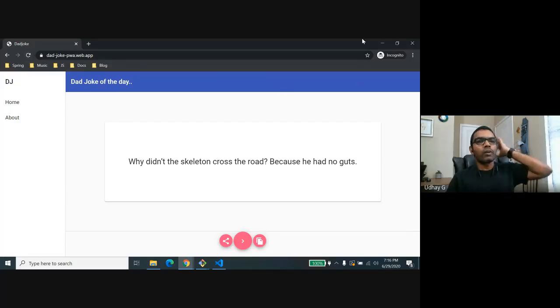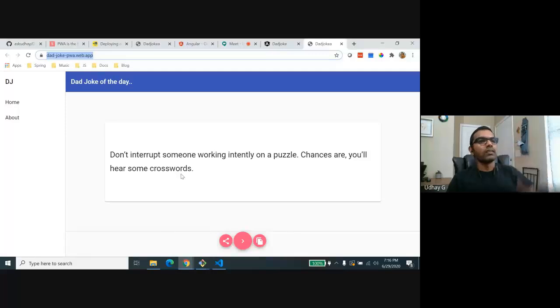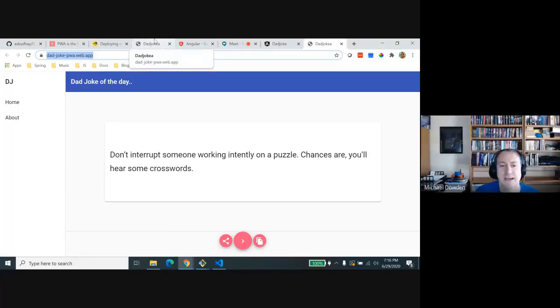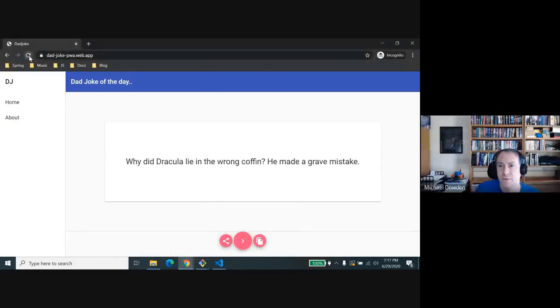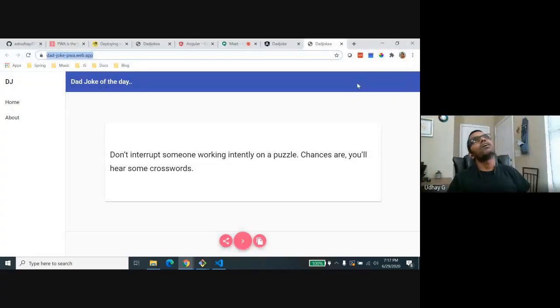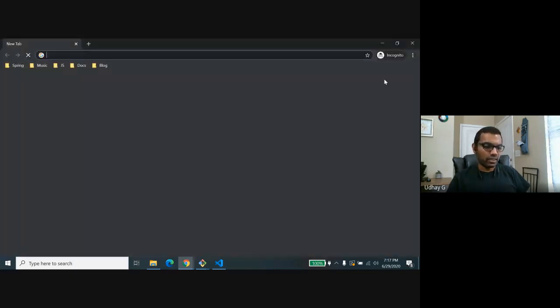Okay, so I'm not seeing that install icon. Just a moment. I think it's still installing. It doesn't show up in incognito. It works fine if you're not in incognito. So it works for you? Yeah, it's working for me, but not in incognito. Oh, okay. I think it should not show in incognito, but I'm not sure. Yeah, it should not show in incognito, I believe. Let me try once again. Just give me a moment.